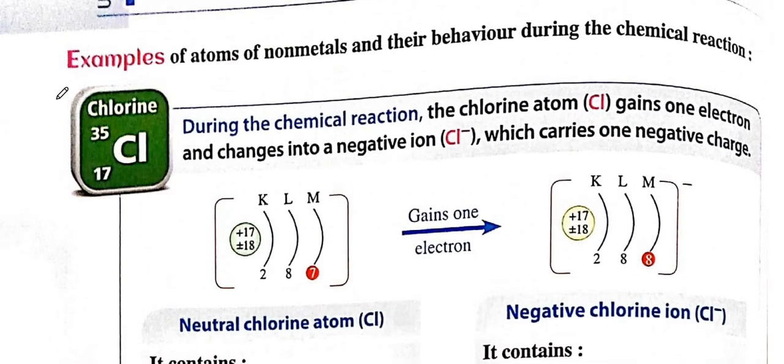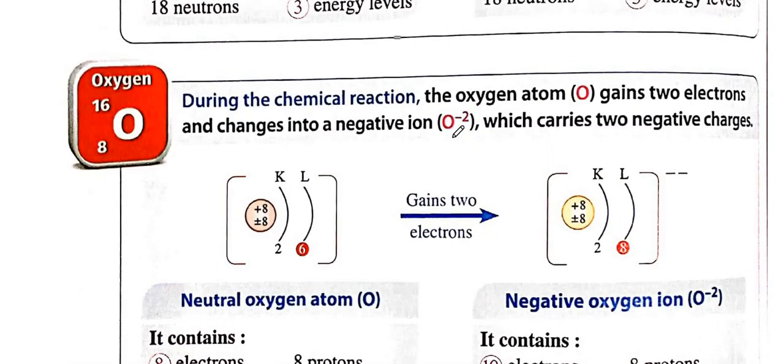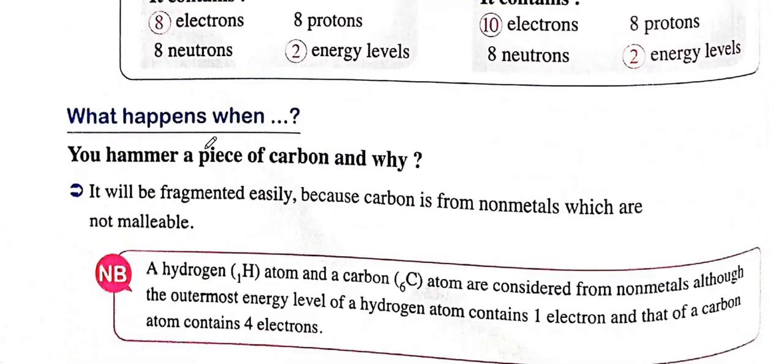Okay, here we have the chlorine. It has 7, so it will gain only 1. So the atom is going to have a negative charge, which indicates the number of electrons that have been gained. Oxygen is negative 2, so it gains only 2 electrons. So gain is negative, lose is positive.